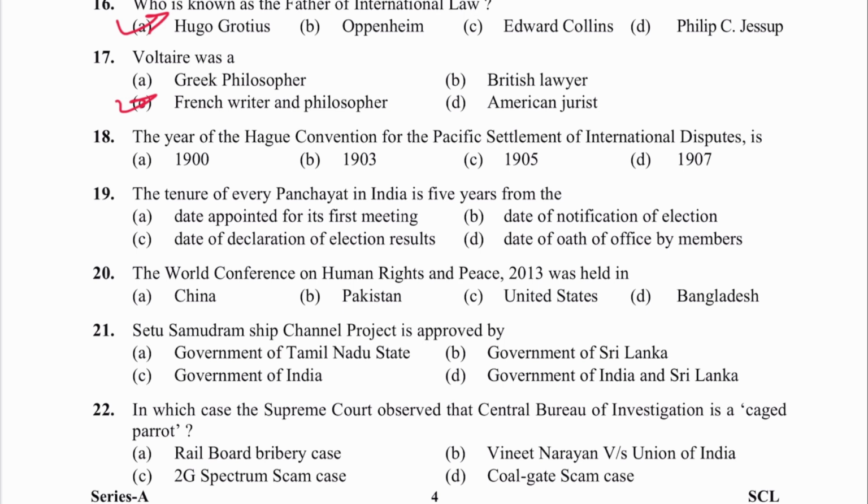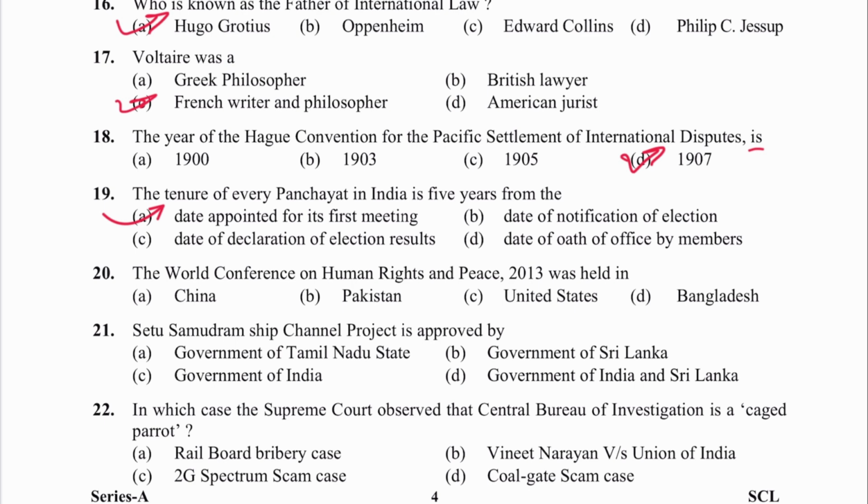Next is 18. The year of the Hague Convention for Pacific Settlement of International Dispute is 1907. D is the answer. Next question number 19. The tenure of every panchayat in India is 5 years, from the date appointed for its first meeting. A is the answer.